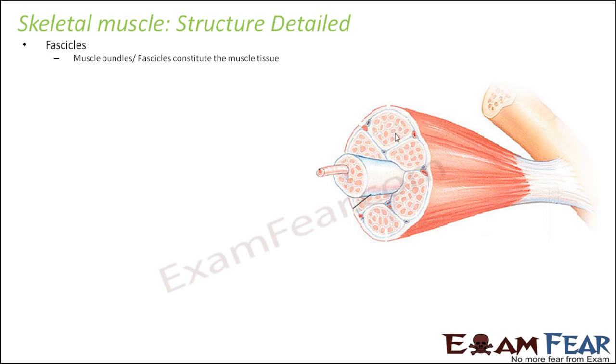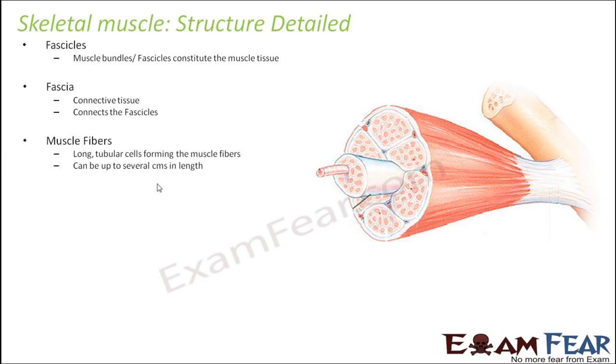As I said, each of these is a fascicle. So all of them bind together to form the muscular tissue. Next is the fascia, which connects the muscle tissues together. So it is a connective tissue which connects the fascicles or the muscle bundles. Third is the muscle fibers. As I said, long tubular cells forming the muscle fibers. They can be up to several centimeters in length.